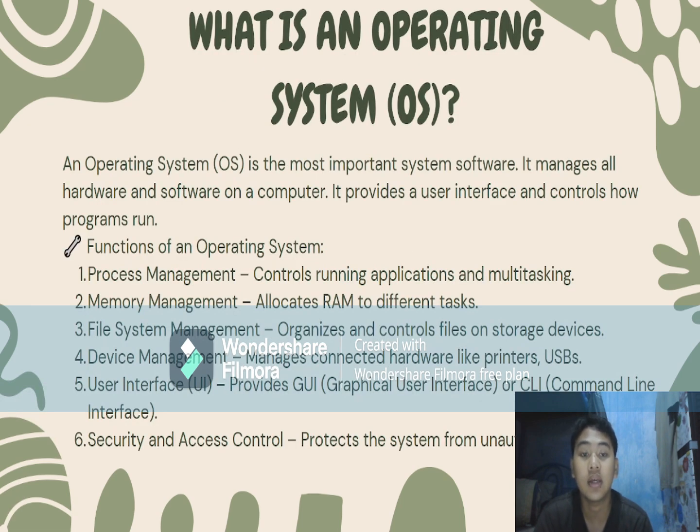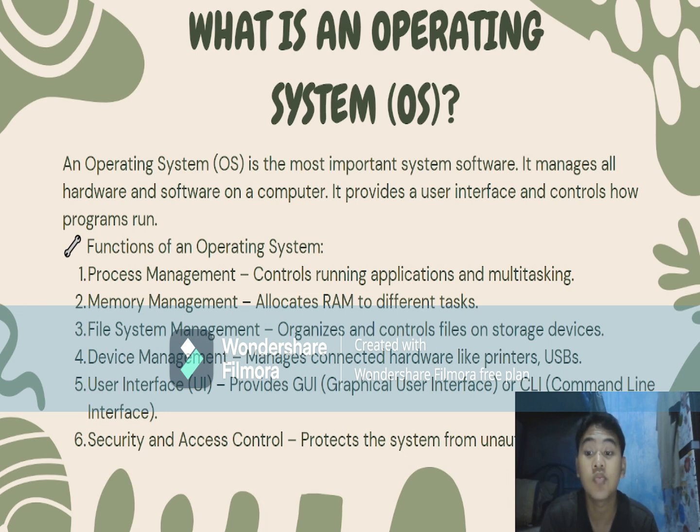What is an operating system or OS? An operating system, or OS, is the most important system software. It manages all hardware and software on a computer. It provides a user interface and controls how programs run. Functions of an operating system.